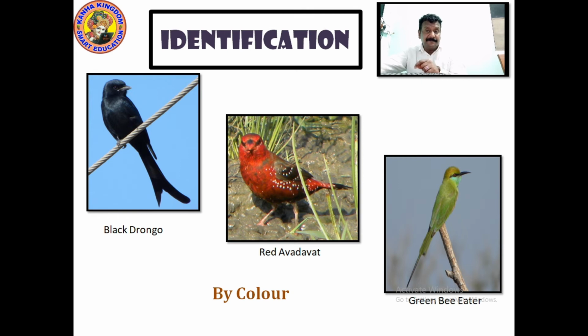It has green color, so its name itself is green bee eater. What are bees? Bees are the insects which make honey for us, right? Bees can be dangerous. So what does this bird do? This bird goes and eats those bees. Wherever they are, it tries to find them and eat them. Right? So write this down. These are the birds which can be identified by their names: black drongo, red avadavat, green bee eater. So these identifications are in the names themselves. Please write this down. I'll give you 5 seconds.